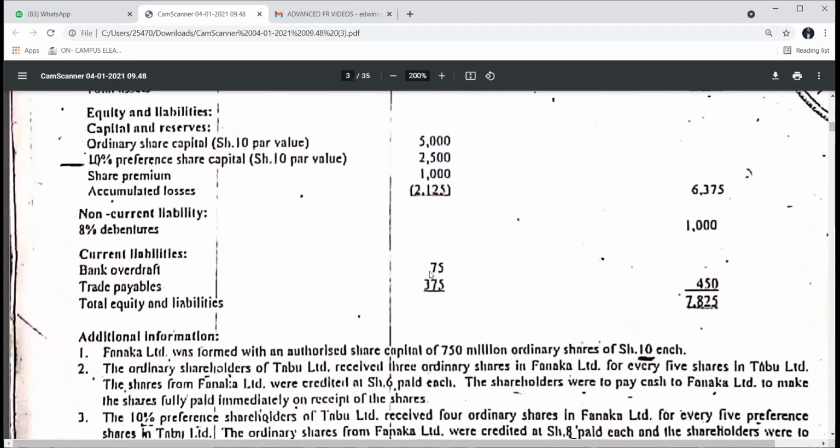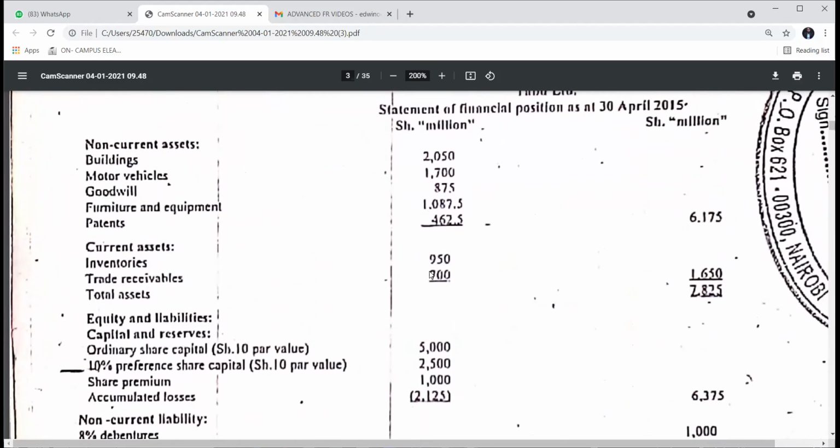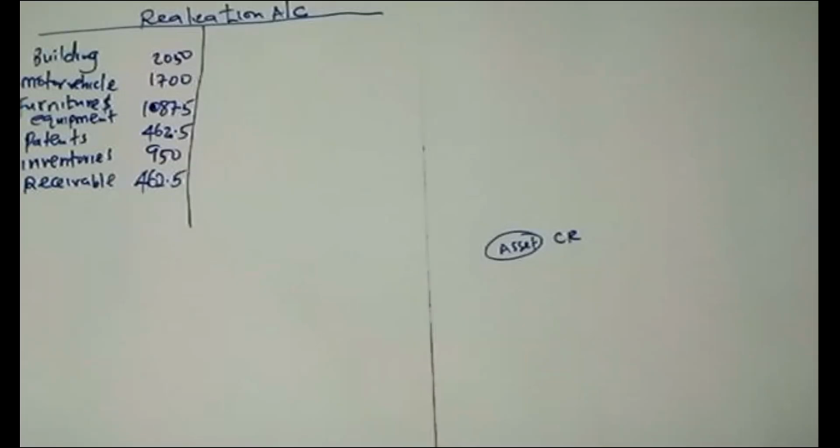So for building, it was 2050, for motor vehicle 17, furniture and equipment 1087.5, then we have 462.5, we have 950, and we have 462.5. So that is what I have done. I have recorded them with their book values.